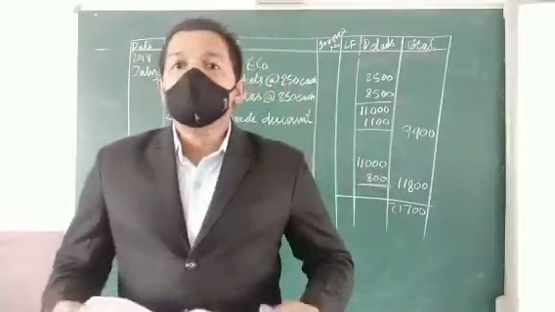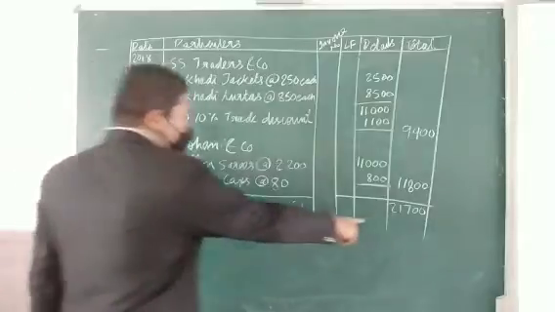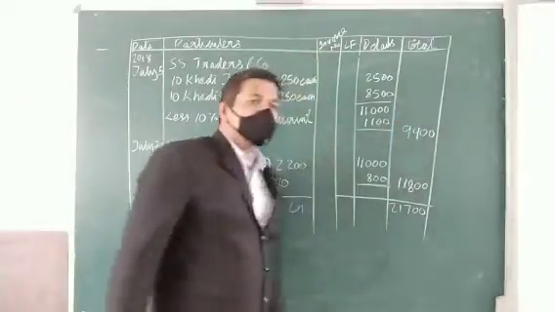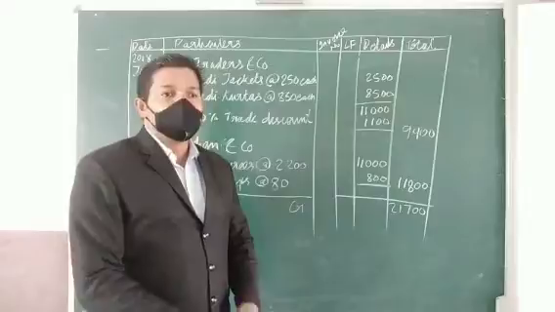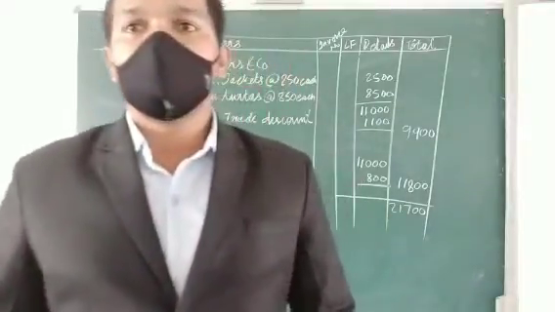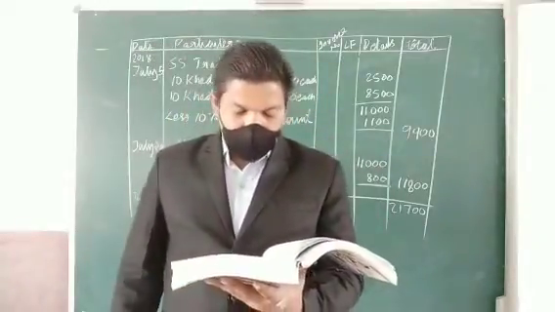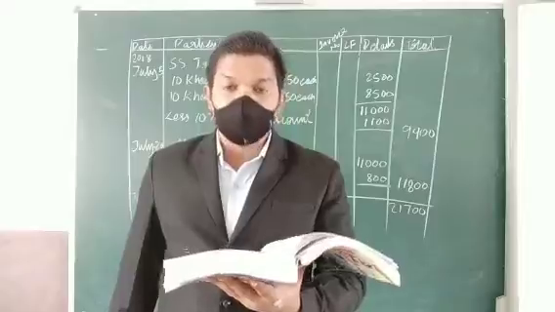So we will be posting this to the ledger sales account. After total calculating, all the sales will be there, so those things will be entered into the sales account. Did you understand?